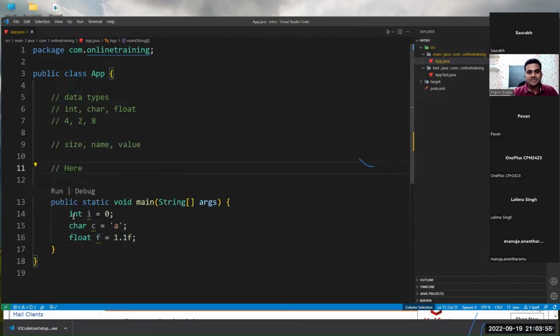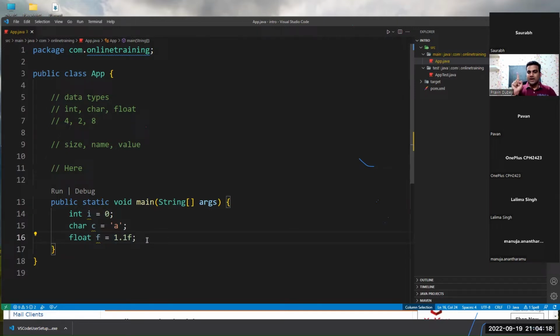Because what I'm doing is just creating a variable and assigning the value. I declared I, I initialized I. I declared C, I initialized C. I declared F, I initialized F. But I have not printed anything as such.